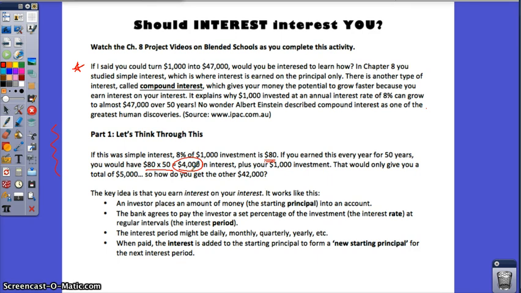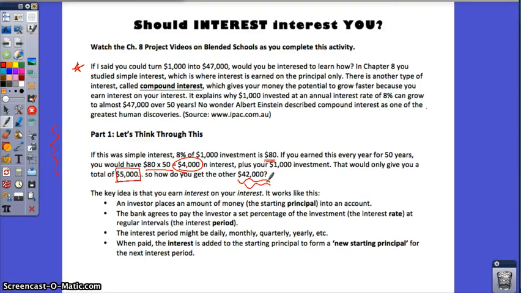And then don't forget that you had the $1,000 that you originally invested, so you would have a total of $5,000. Well, that sounds pretty good to me, except, wait a second, if I said I could make this $47,000, where do you get the other $42,000? That extra $42,000 is coming from the extra interest you earn on the interest you've already earned.